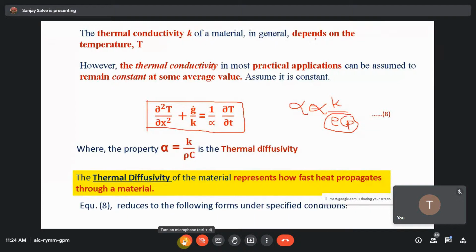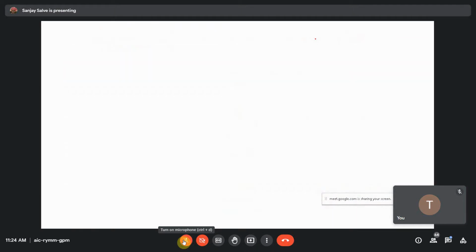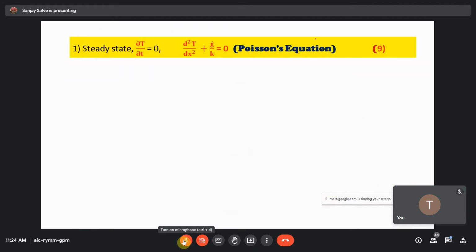So equation 8 reduces to the following, some of the standard formats, because they ask you, and I explained yesterday. So Poisson's equation: when there is a steady state, that is, del T by del t goes to 0, because temperature is a constant with respect to time. So temperature is not changing with respect to time, then you can say it is a steady state. And then if you apply this, it will reduce the main equation into d square T upon dx square plus g dot by k equal to 0.